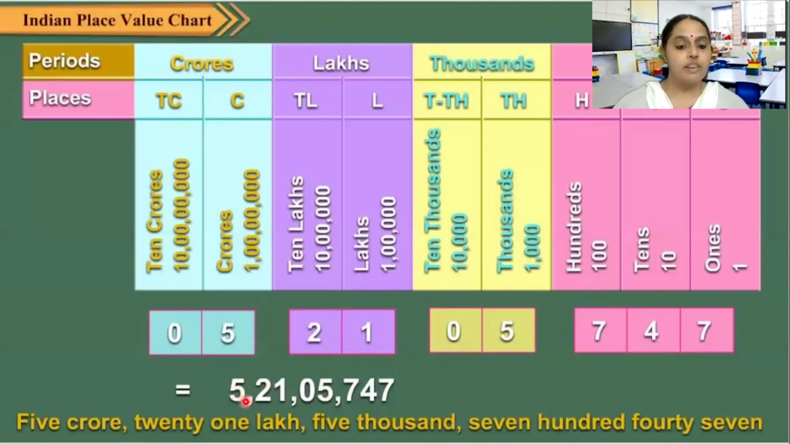Okay. So how will we read this number? We will read this number as 5 crore 21 lakh, isn't it? 21 lakhs 5,000. See, we have only 5,747. So how do we read this number? 5 crores, 21 lakhs,